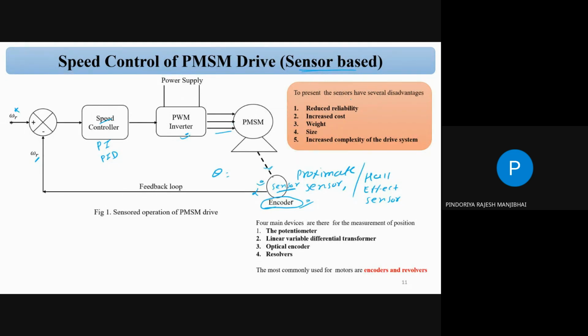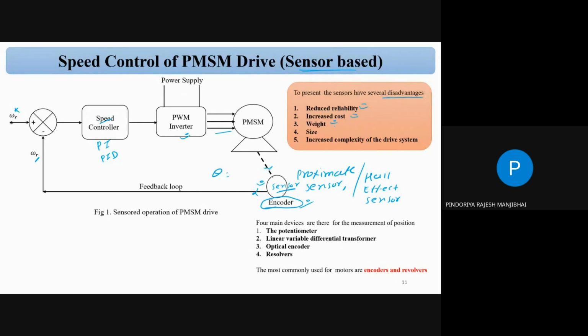The presence of the sensor has several disadvantages, so why do we go with sensorless operation? First, it reduces the reliability because of the sensor. Second, it increases the cost, because maybe one proximity sensor costs 1000 Nepali rupees. Third, it increases the weight.